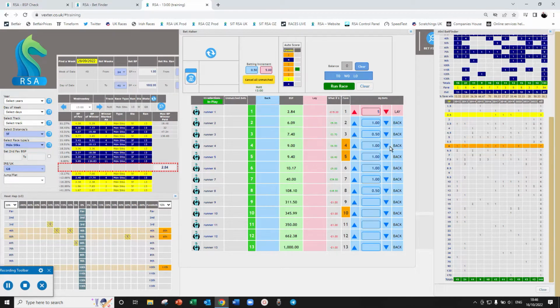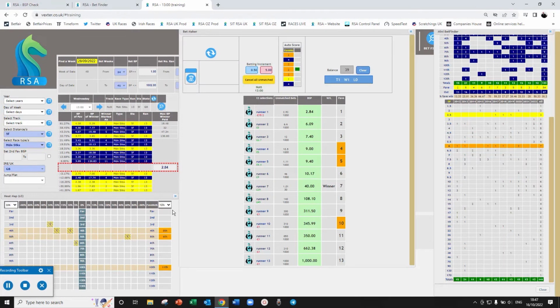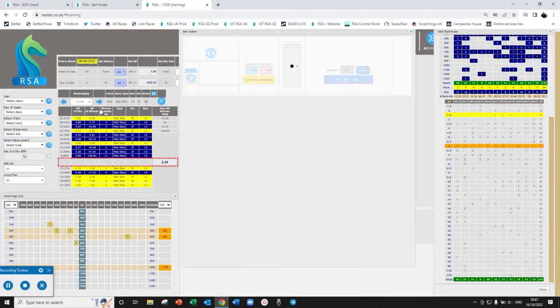We need 50 cents there. We'll put 50 cents less on. Okay, these two are the same price. This orange dot means this one's the same price as that, and this orange dot means it's the same price as that, give or take 10%. So 94p on that takes it over there. And then you have this 7th favourite. Okay, so we're pretty happy to have $1 at risk here. We're confident the favourite won't win, so let's play the race. And 7th wins. Okay, let's go to the next one and see what the data's telling us.